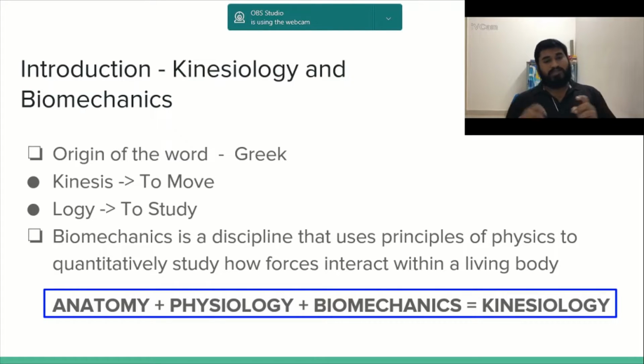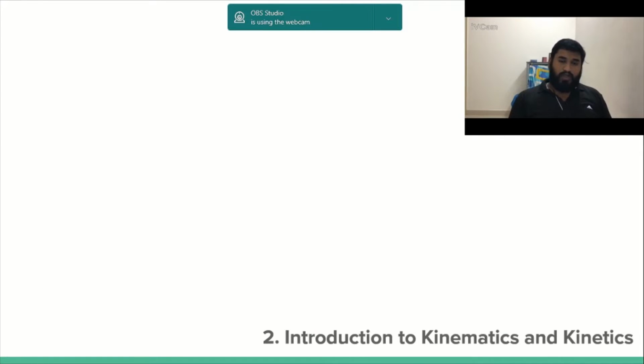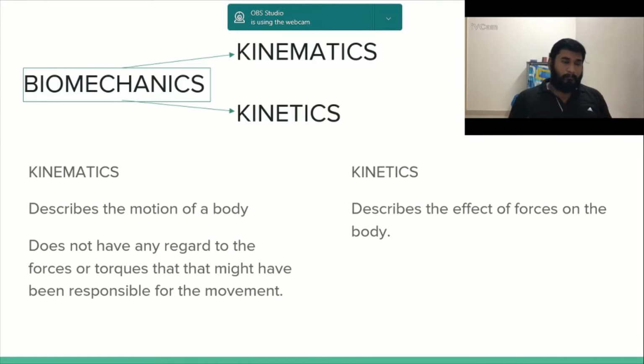So what is kinesiology? You take your anatomy, that is your structure, physiology, the way the structures function, and you quantitatively see how forces act for these structures to function, that is your biomechanics. All these put together give your kinesiology. So kinesiology is sort of an umbrella term. It has a teeny bit of anatomy, physiology and biomechanics. Cool.